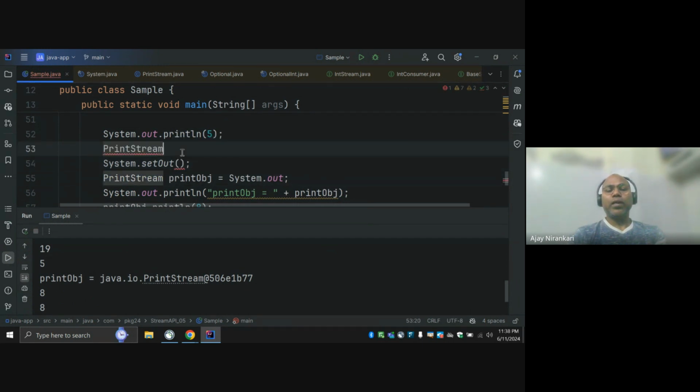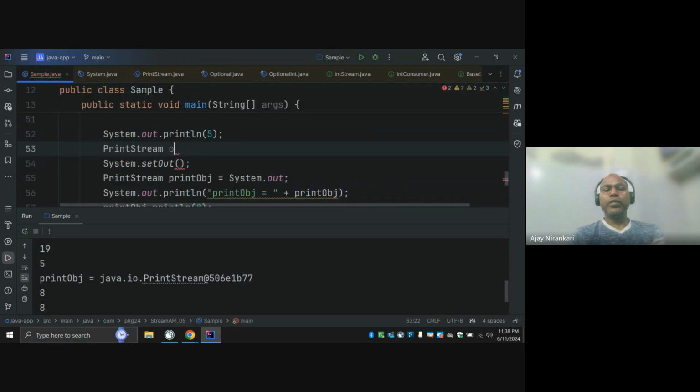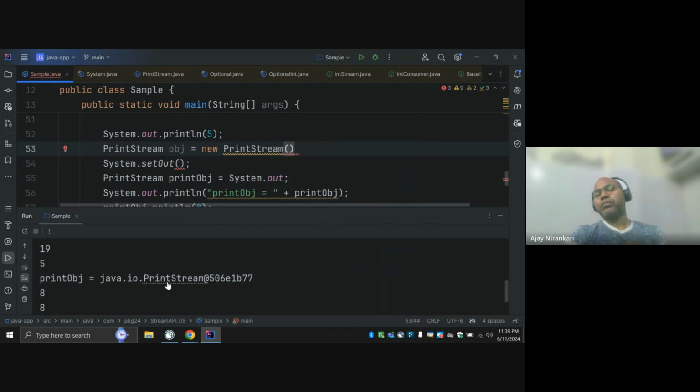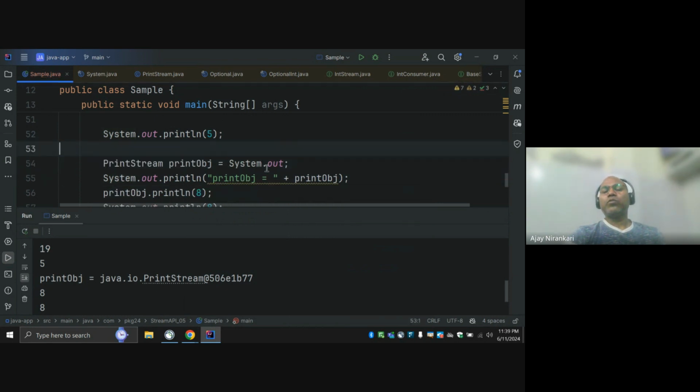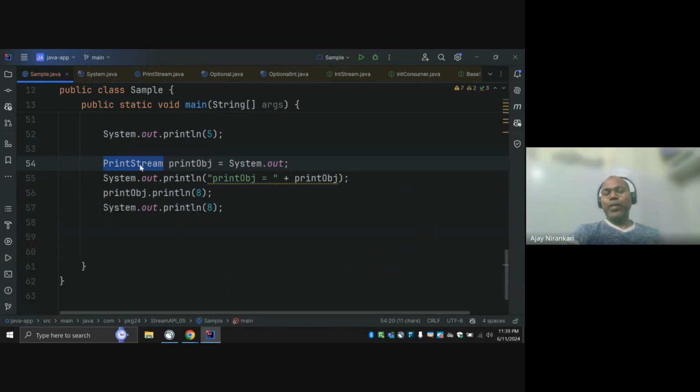This is a kind of class, so you can create an object. You can say obj equal to new something, and pass something that writes to the console. But I don't know how to access the console, so I cannot write it. Instead, I can ask the system, which has some intelligence, to just give me the default implementation of the print stream. After that, once we have the object, you can call any function.